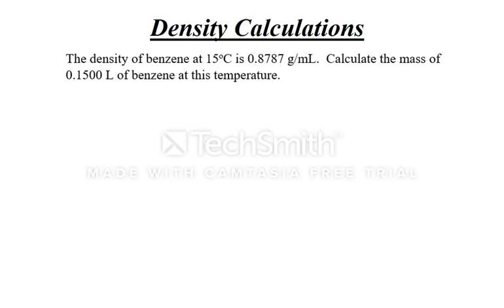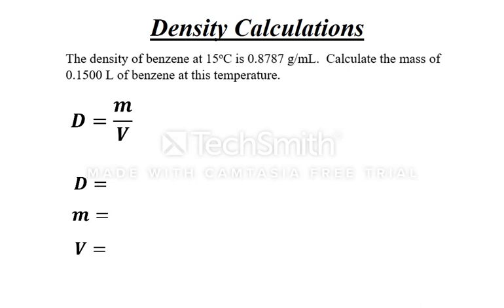Let's try another problem. This problem tells us that the density of benzene at 15 degrees Celsius is 0.8787 grams per milliliter. Calculate the mass of 0.1500 liters of benzene at this temperature. We can begin this problem the same way that we did the last one. We can tell it is a density problem, so we know we need the density formula. We also need to list out our variables to find out what we have and what we don't.